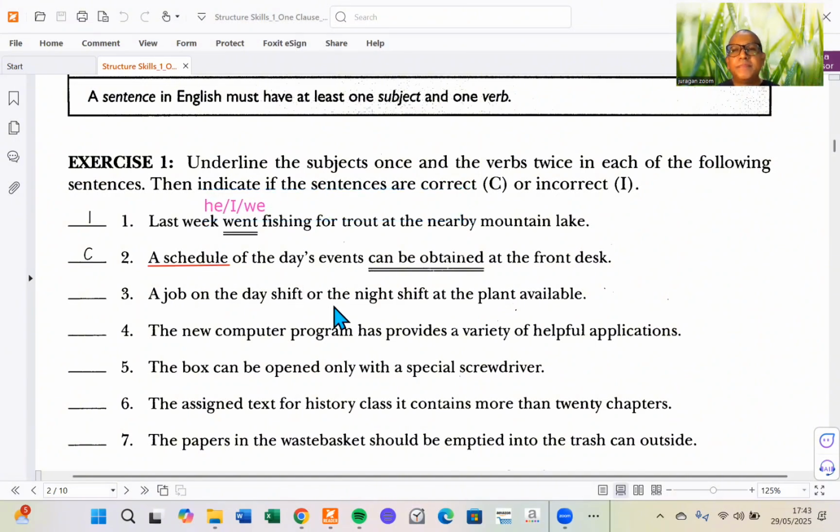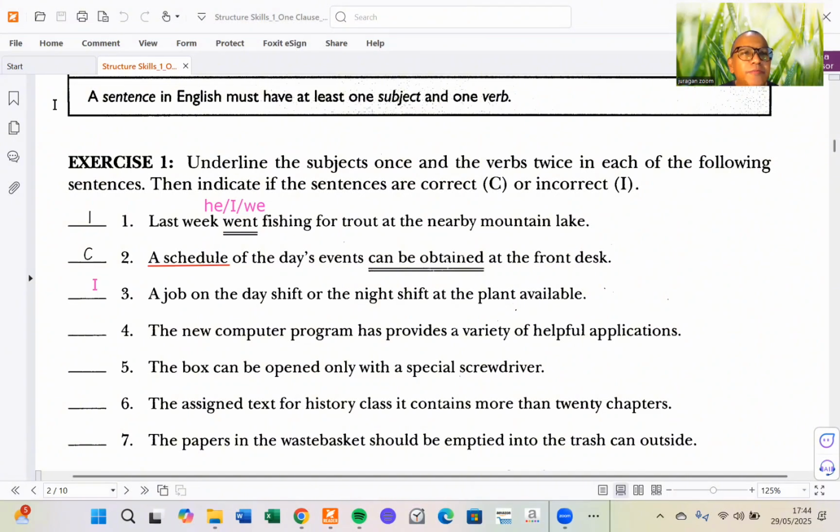And then how about number three? I'll give you time to think. A job on the day shift or the night shift at the plant available. If your grammar alarm works, you get some kind of awareness that it's not really correct. That means your grammar is a bit okay. Starting from that alarm first: a job on the day shift or the night shift at the plant available. Of course, this is incorrect, guys. Why is this incorrect? Let's find it out.